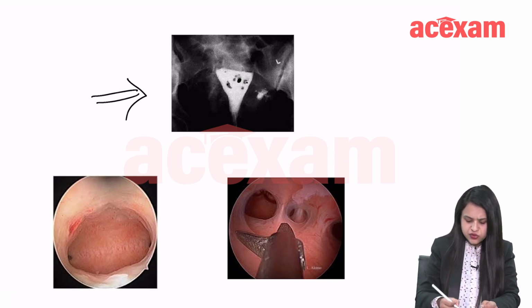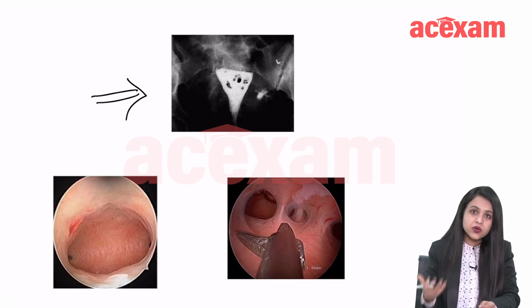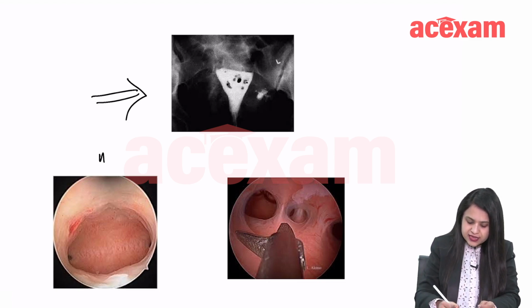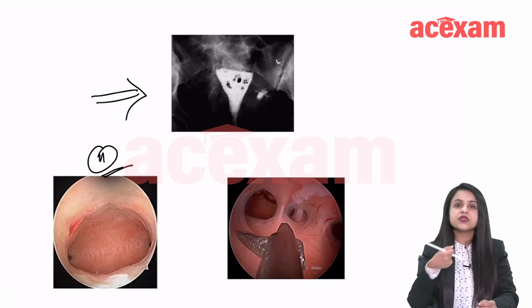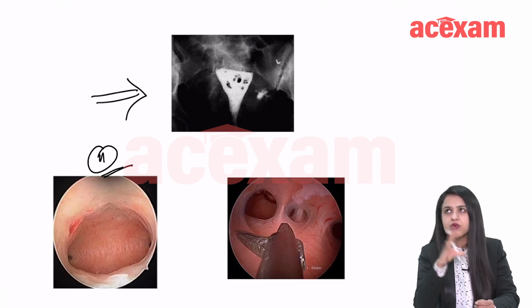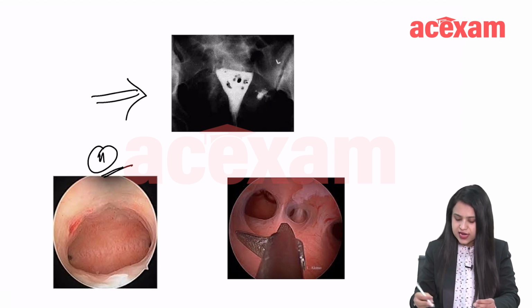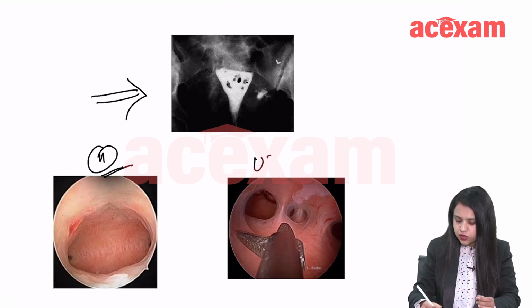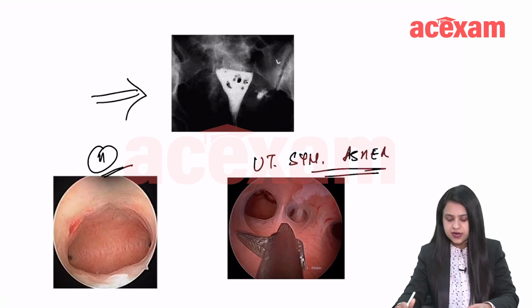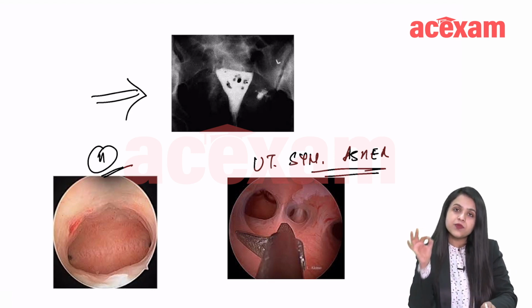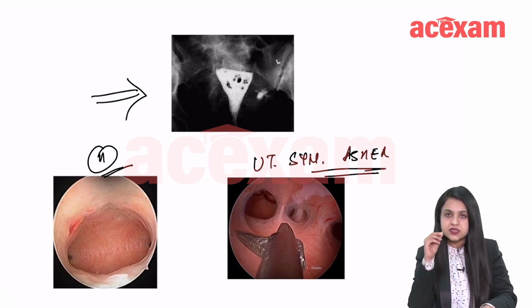And how does hysteroscopy help? Hysteroscopy is when you put a camera inside and look at the cavity. This is how it normally looks, and this is how it looks in uterine synechia, or Asherman syndrome. So, why is hysteroscopy the best test in Asherman syndrome? Because here you can see and treat.